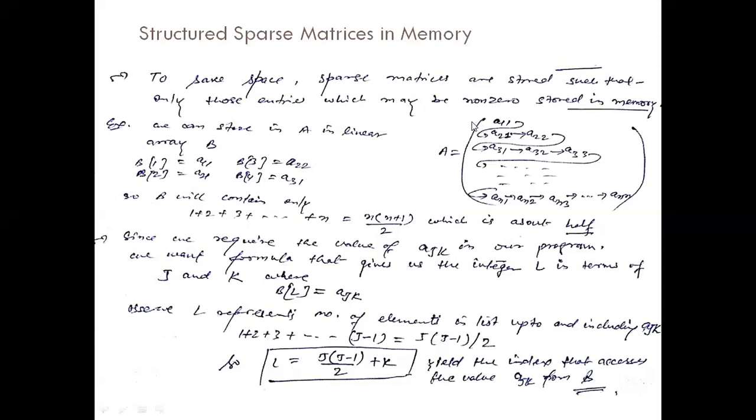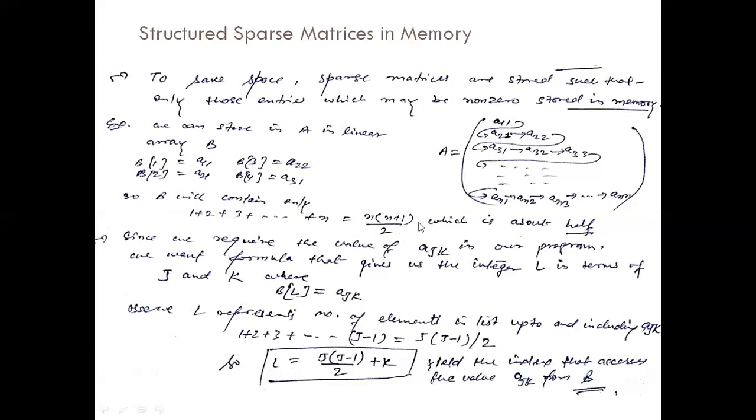How many memory spaces will be required in this array B? You can see in the first row one element, in the second row two elements, in the third row three elements, and if it is an n cross n matrix, in the last row n elements. So the total is 1 plus 2 plus 3 and so on up to n, that is n times n plus 1 by 2.